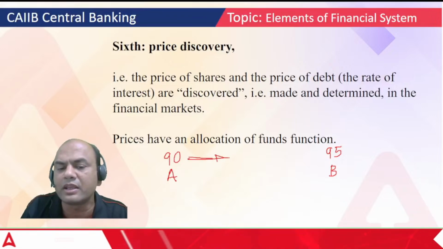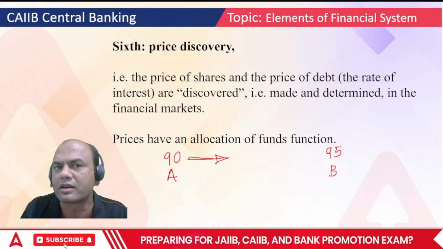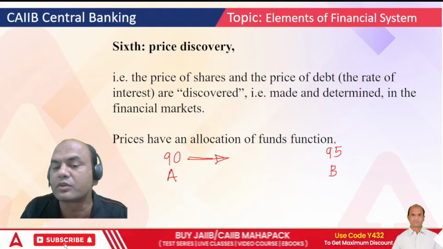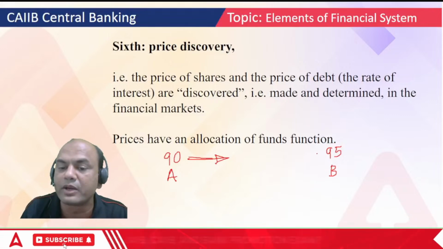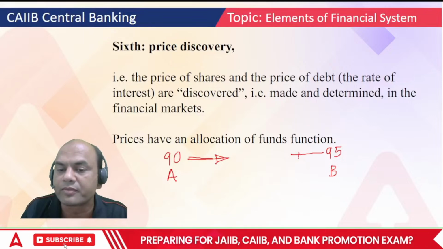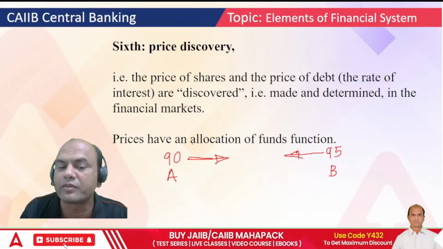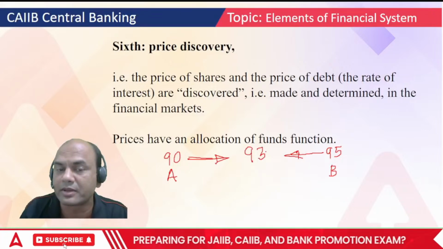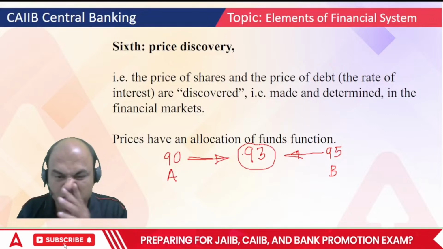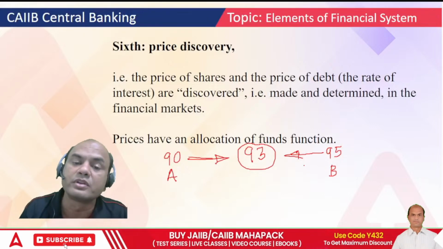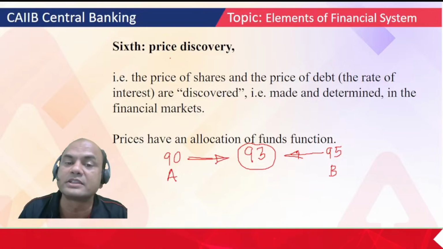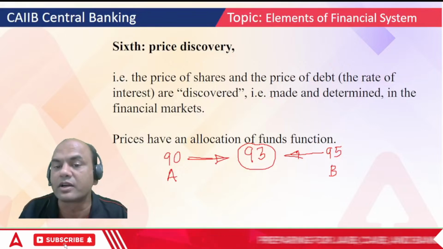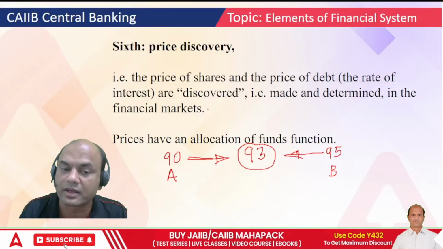But B is also not a fool in the market. B knows the worth of this bond. A is trying to sell at 95, but B will try to negotiate. Between 95 and 90, it will be somewhere near, let's say, 93 rupees. That's an example I am giving. Both of them agree on this 93 rupees. So this 93 rupees is known as the price discovery mechanism. The prices of shares and debt are discovered and determined in the financial markets.